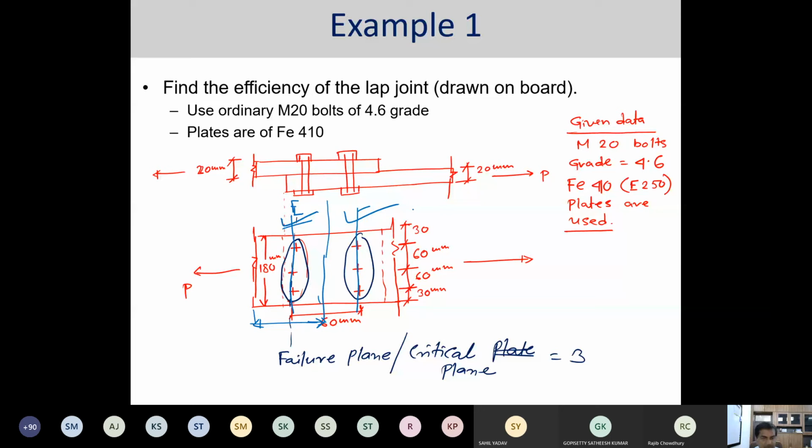It may happen that the failure may start in this way. So this is our assumption from where we are going ahead. Okay.